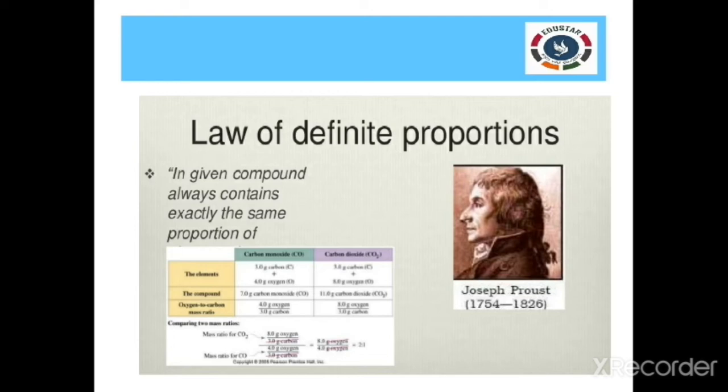This is the law of definite proportion. The only limitation of this law is it is not applicable to elements having isotopes. What are isotopes? Isotopes are those which have the same atomic number but different mass number.